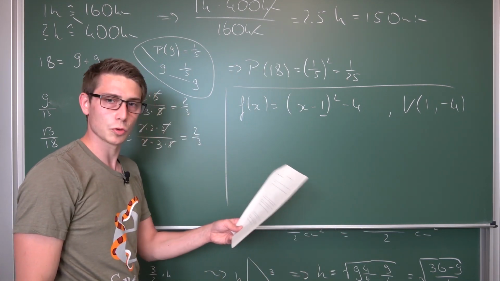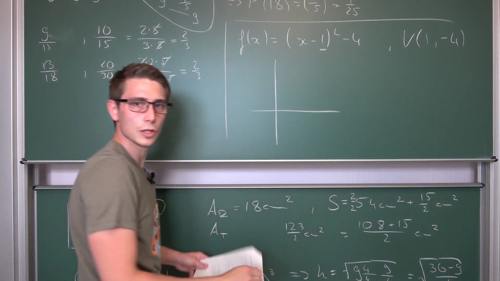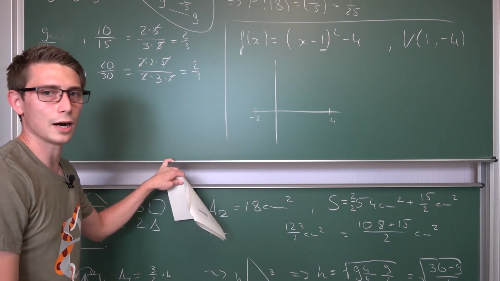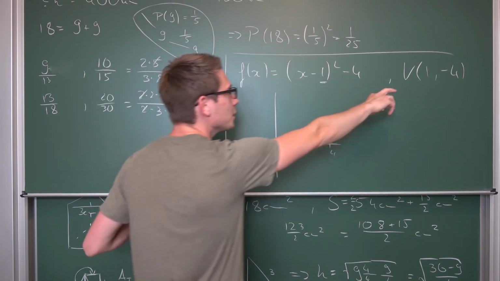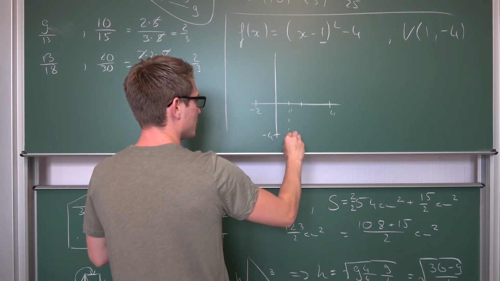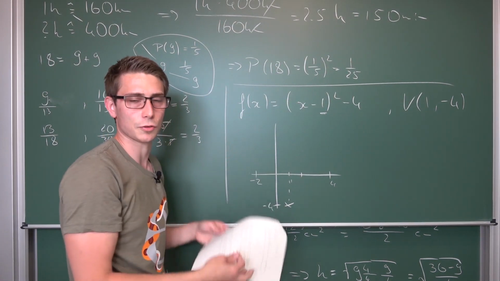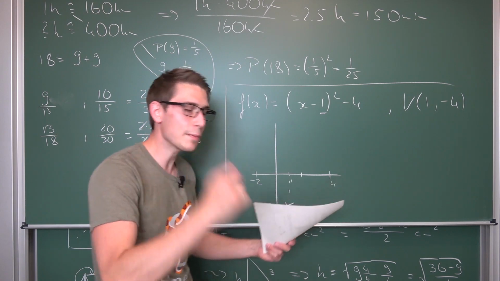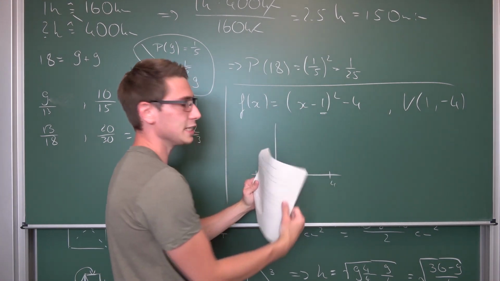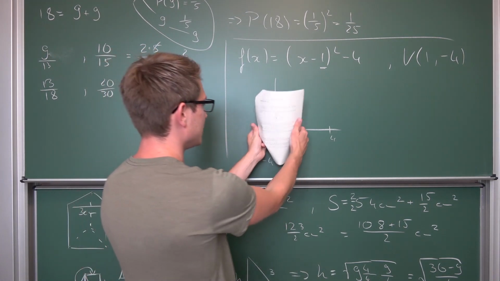And now we are going to draw the graph of f in a coordinate system with an interval from basically negative 2 to 4. Okay, let us see where our vertex lies. So our vertex lies at 1 and negative 4. So here's our vertex basically, and what we also need is the zeros of the function. The good thing is if you have your parabola ruler with you, like a parabola shaped ruler basically, you can just put it here because it's a normal parabola, just a standard one with leading coefficient of 1, and just draw it.